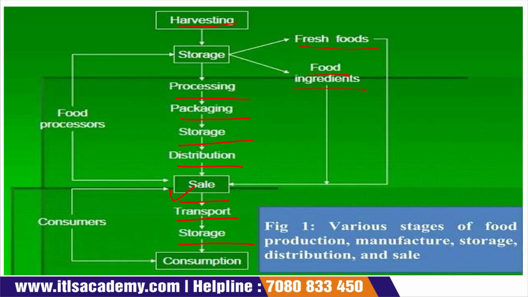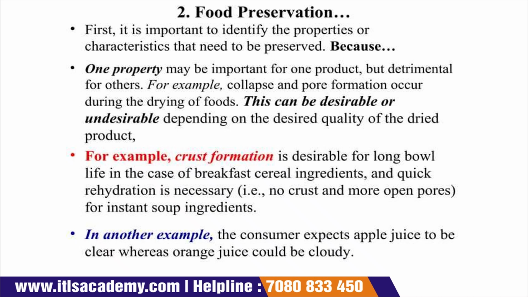So these are the various stages of food production, and at all stages we have to preserve our food product. Either it is the raw material, or ready-to-eat food, or products, anything, we have to preserve it. Okay, now the next is food preservation.